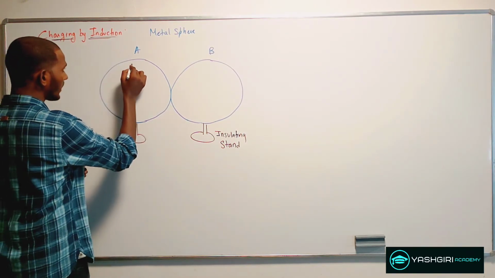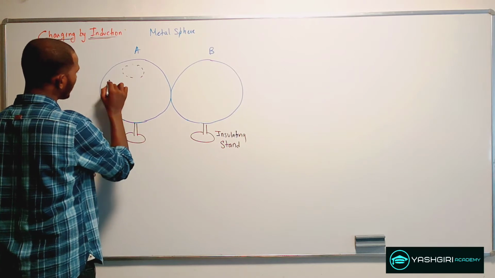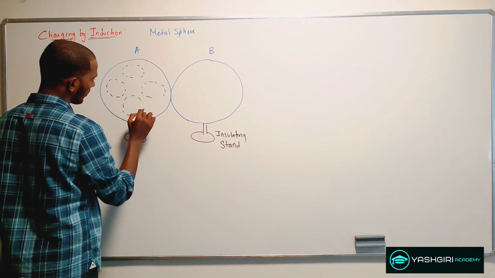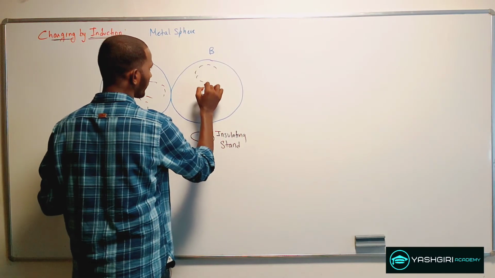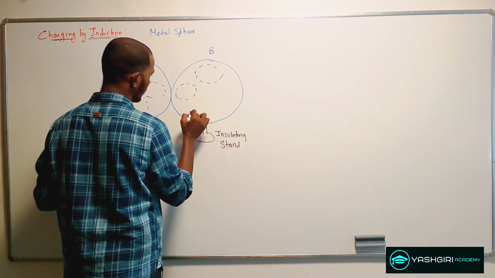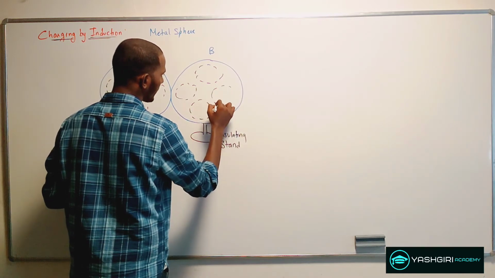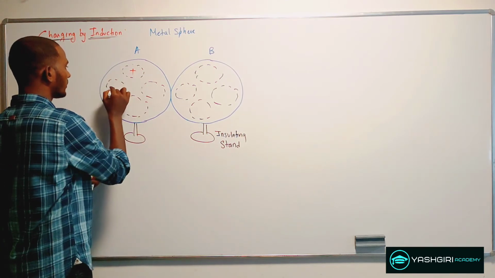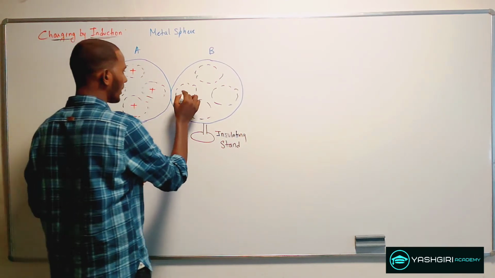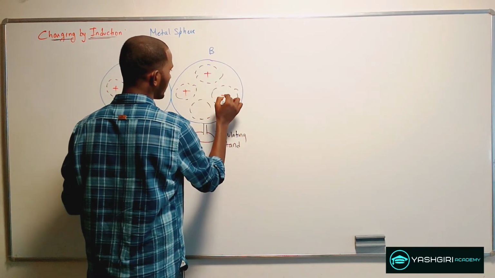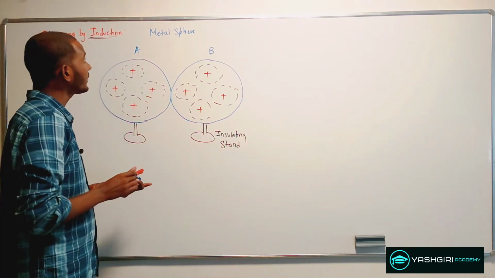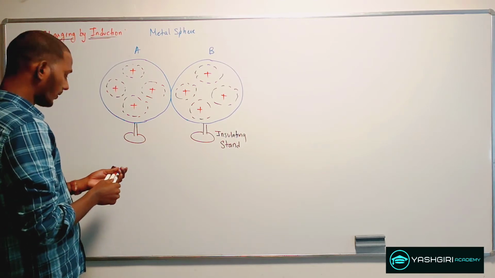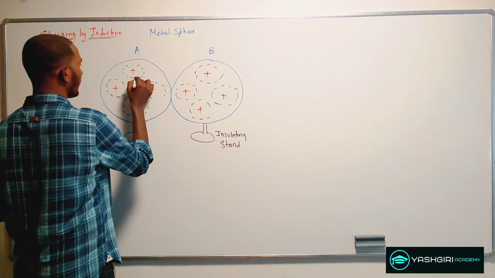Now let me show some atoms inside these spheres. These are your atoms, and this is your positive charge coming from the nucleus. Here the spheres are metallic bodies, so they will have some free electrons.